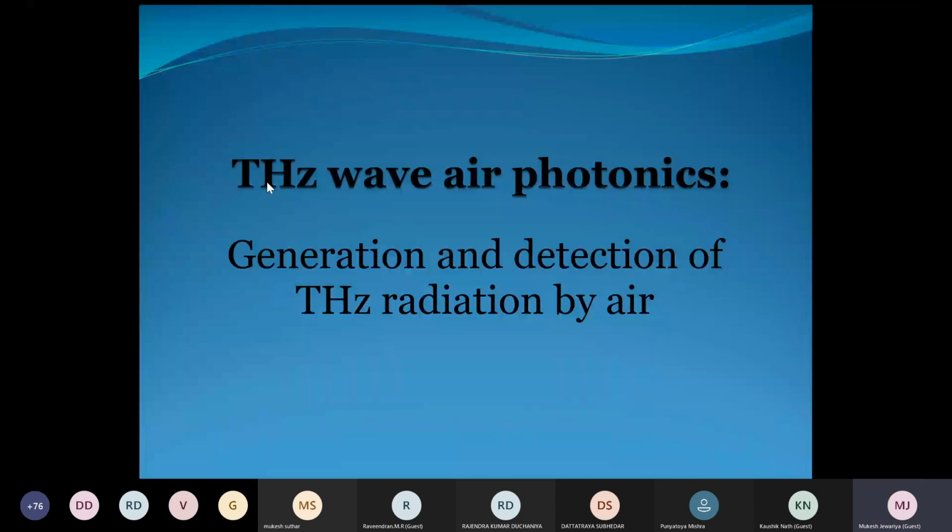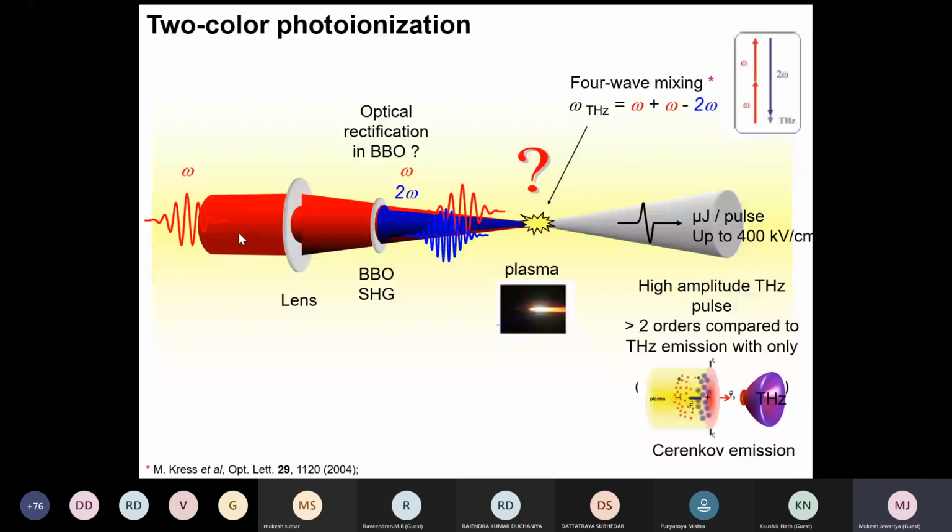So for this what we have to do, we shine an optical pulse on some lens. By lens, the light gets focused, and we use a BBO crystal for the second harmonic light. Now this focused light of the fundamental omega and the second harmonic generated light 2 omega co-propagate together and make a focus on some point, and that point will break the air.